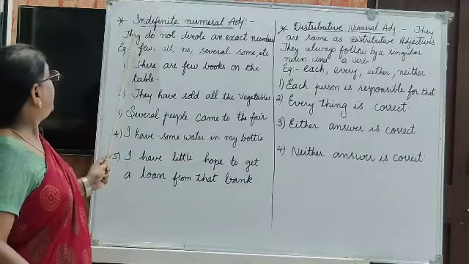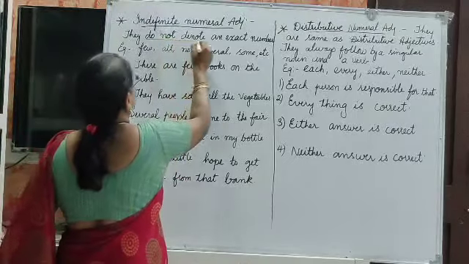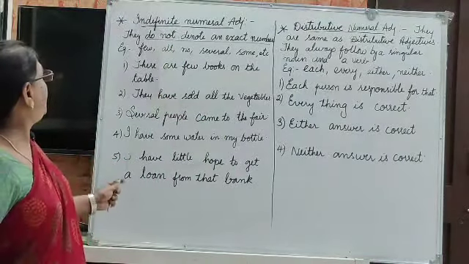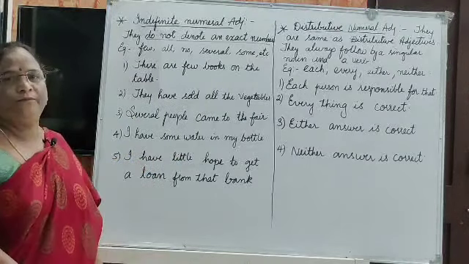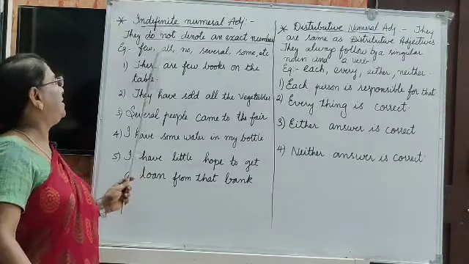Let us see. They do not denote an exact number. They won't give the exact number. For example, few, all, no, several, some, etc. There are many examples. Let us see one of the examples.